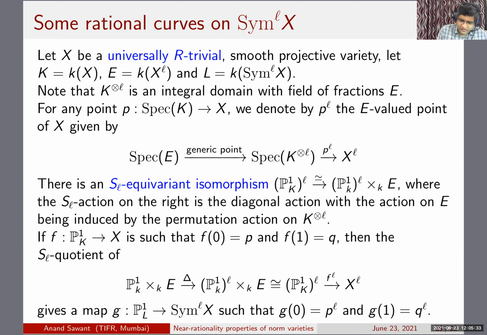So basically, this is just P1 over E. And now when you go modulo the SL action, you will get a map from P1L to the symmetric power. That is how we are going to get chains of P1s on the symmetric power.